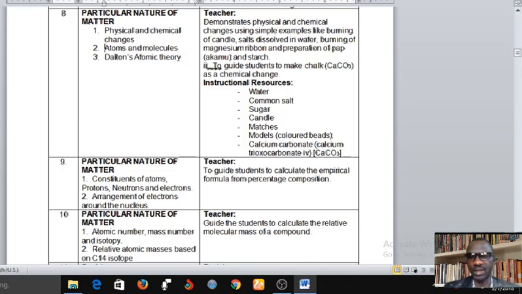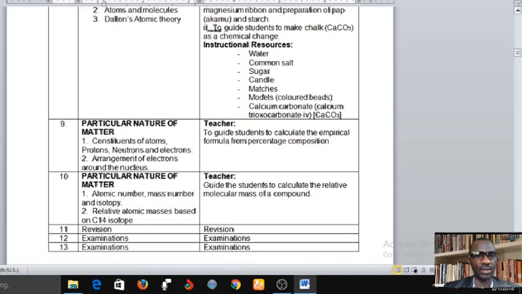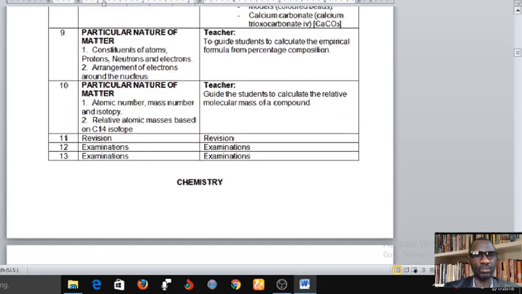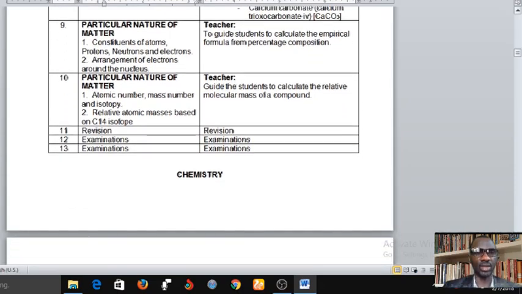Now let's go to week 9, and still on particulate nature of matter. Now we're going to look at the constituents of atoms.